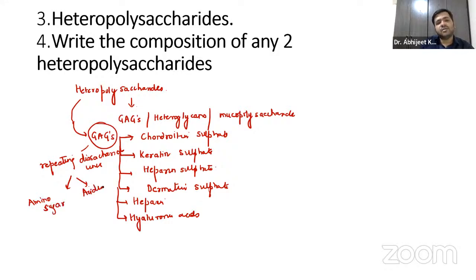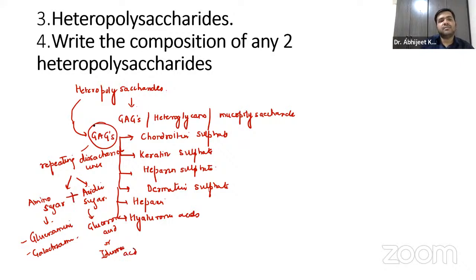The amino sugar is glucosamine or galactosamine, and the acidic sugar is glucuronic acid or iduronic acid. So glycosaminoglycans, part of the heteropolysaccharides, have repeating disaccharide units composed of amino sugar and acidic sugar.